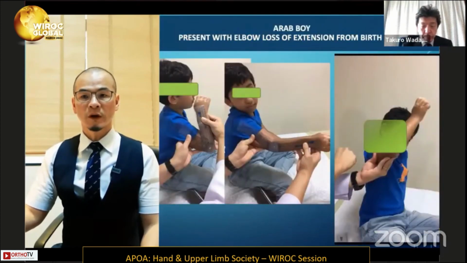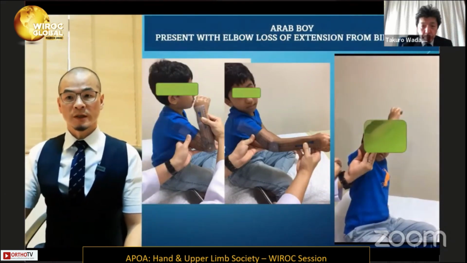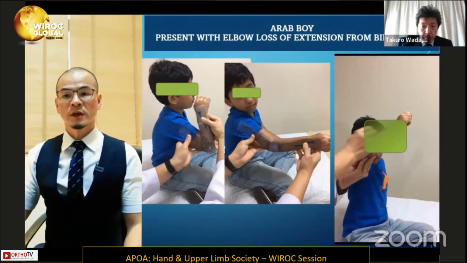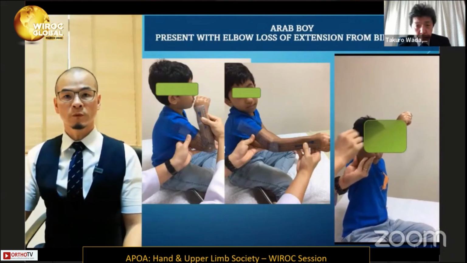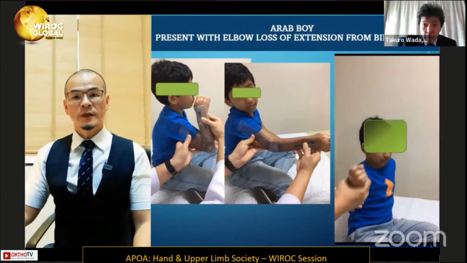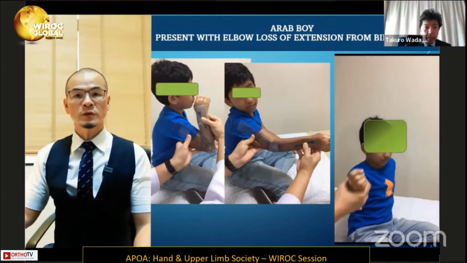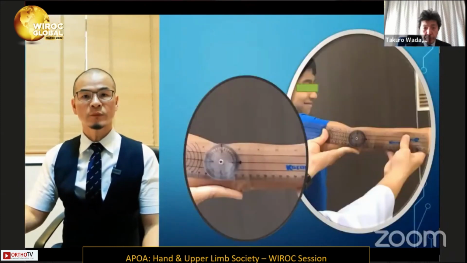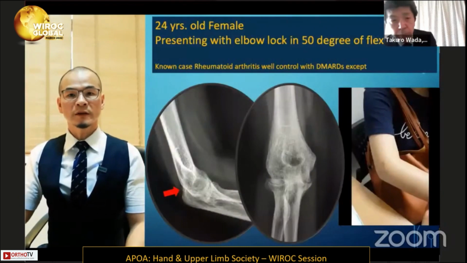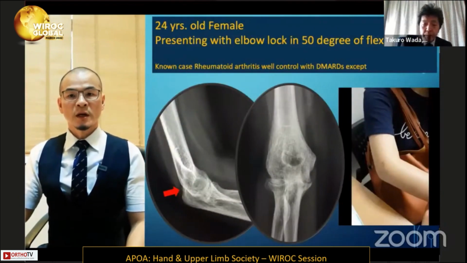This is an example of an Arabian boy who presented to me with elbow loss of extension from birth palsy. You can see that he has a flexion contracture and cannot fully extend, but luckily his elbow muscle power is quite good. In this case, we decided to do arthroscopic capsular release for birth palsy, and here is the immediate result, and this is the follow-up result.